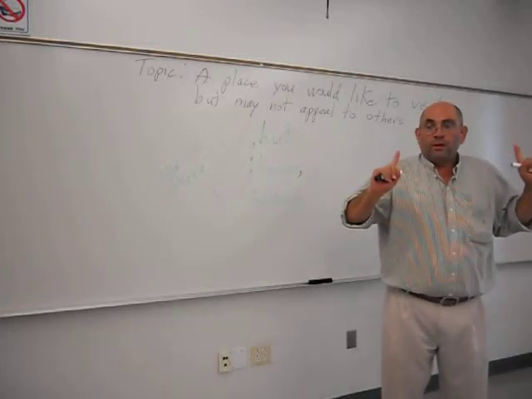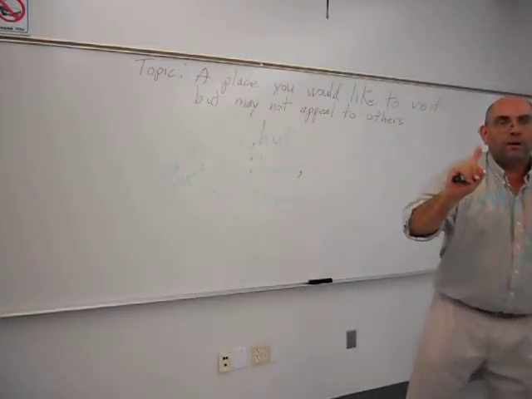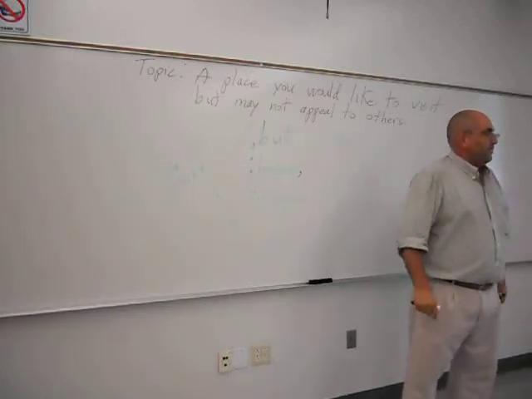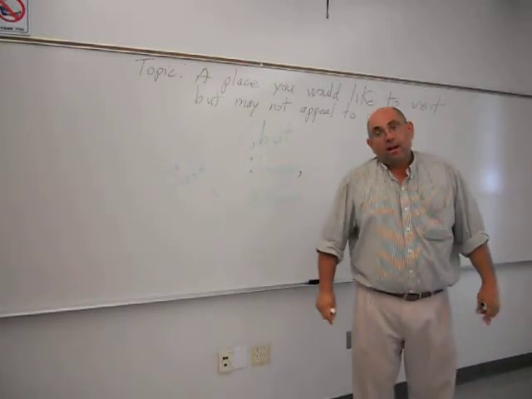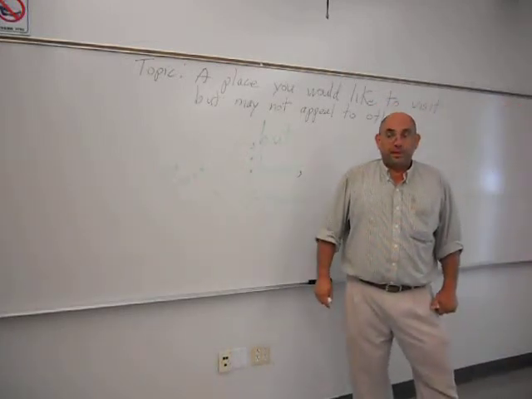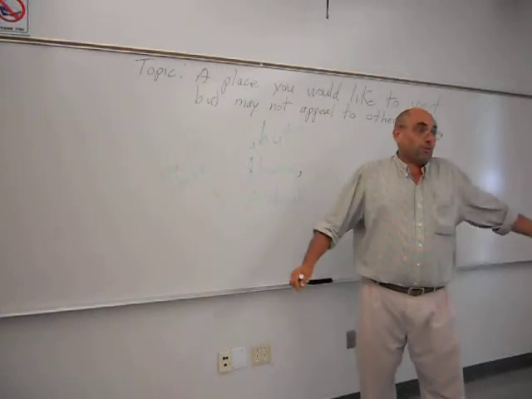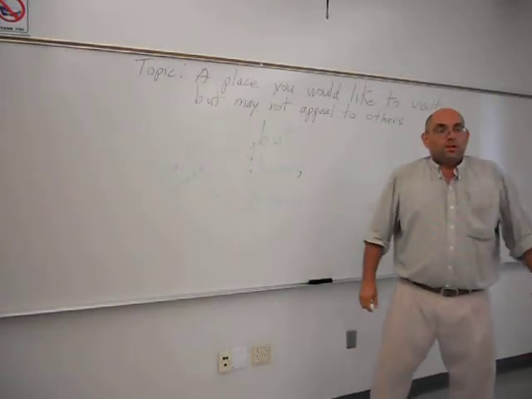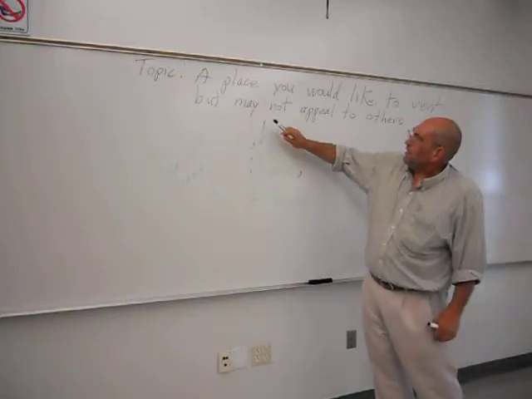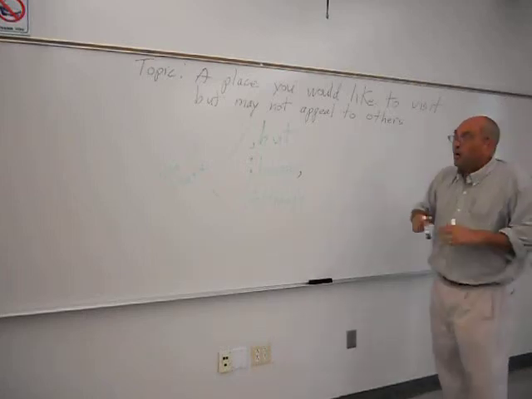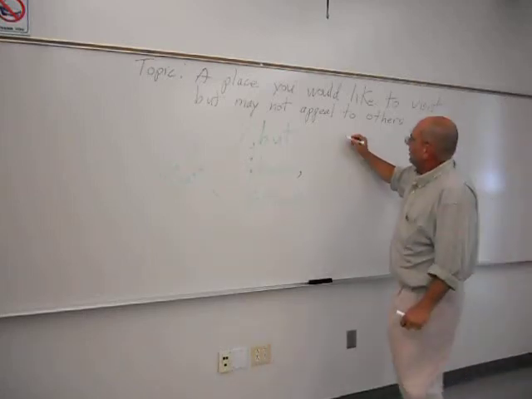Remember this, always. Never, ever, ever put a comma after the word although at the beginning of a sentence. Write that down. Never put a comma after the word although at the beginning of a sentence. It's a wrong use of punctuation. So, as Larissa correctly suggested, the subordinate idea is that others may not want to go there. So I'm going to start like this.